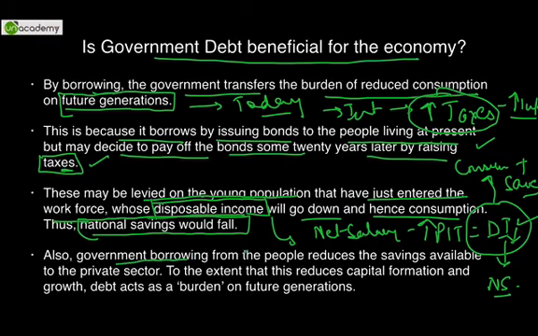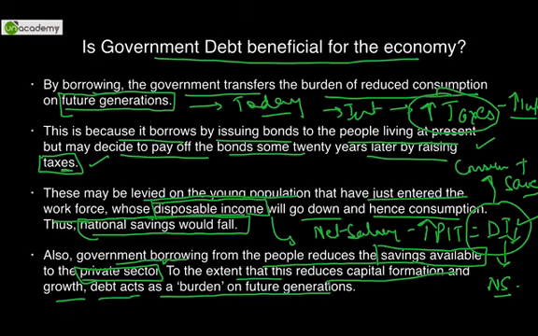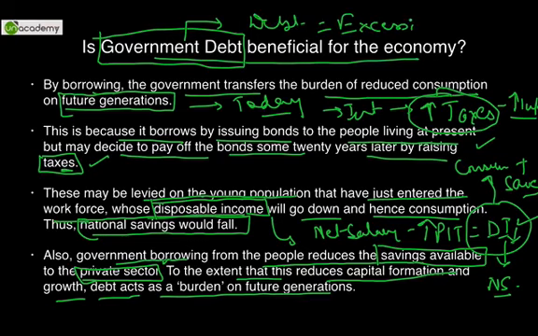The second is that government borrowing from the people reduces savings available to the private sector. Whatever we save in our banks is given as loans to the private sector. If we are not saving much, then obviously the private sector won't get much investment or many loans. To the extent that this reduces capital formation and growth, debt acts as a burden on future generations. Hence, we should not keep on adding to the government debt, and unfortunately, we are adding to the government debt by excessive borrowings. Bridge this, do not borrow it. Borrowing is bad. It adds to our future generations' debt. Avoid this. So this was the second part.